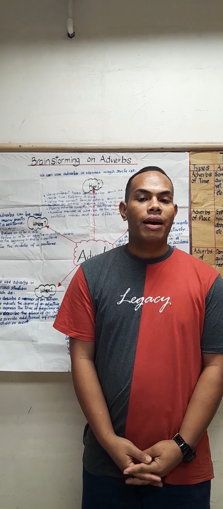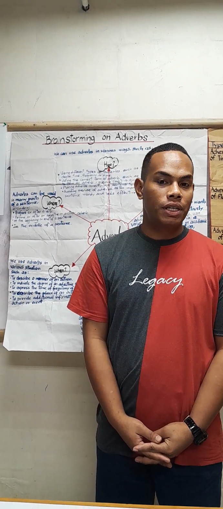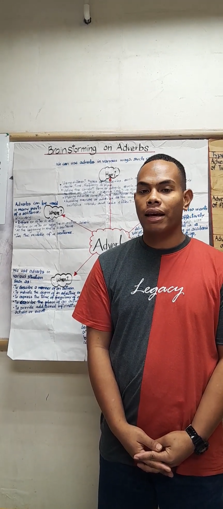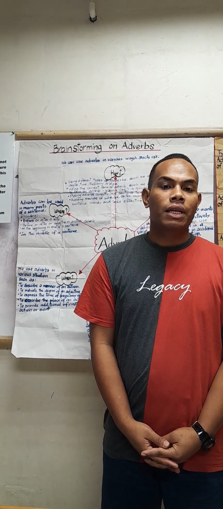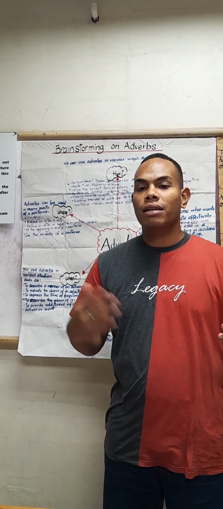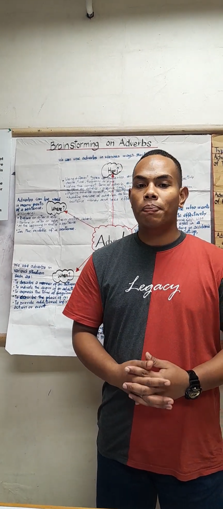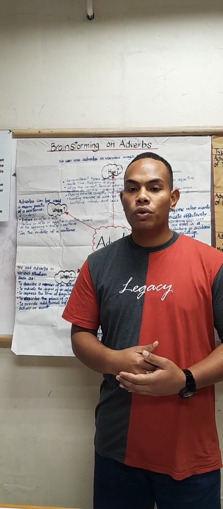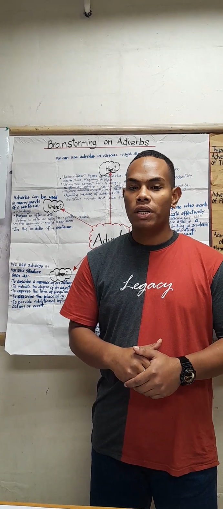In conclusion, adverbs are an important part of the language that can add detail and precision to a sentence by modifying or describing verbs, adjectives, or other adverbs. They can be used in various situations, including to describe manner, degree, time, frequency, or place of an action or event, and can be placed in different parts of a sentence. However, it is important to use adverbs correctly and avoid overuse to ensure effective communication.